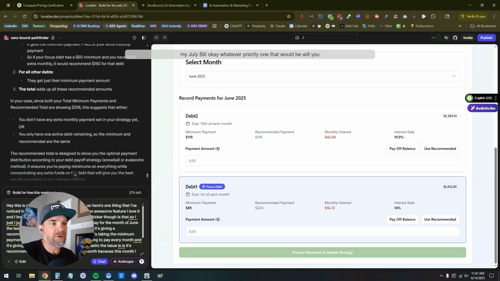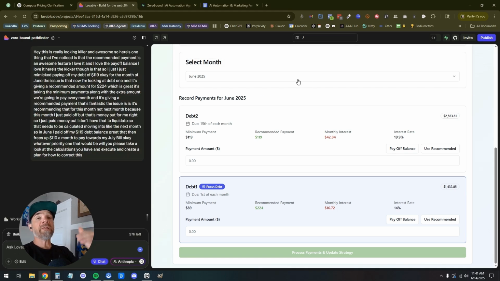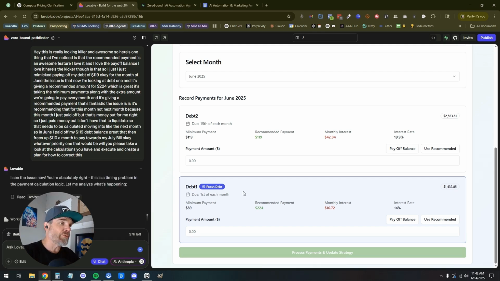Will you please take a look at the calculations you have and create a plan for how to correct this? Cool. And again, I did it in a chat because I want to see its thinking first, and then it'll execute the plan if I tell it to. And then the next thing, honestly, after this is I'm going to move the order around of these things so that the focus debt is always up top. And then we'll probably call it a video.